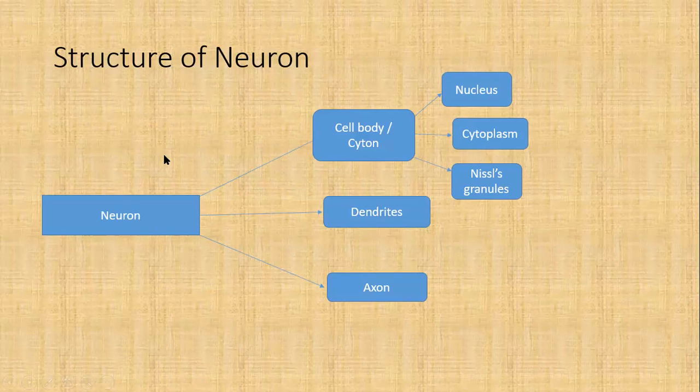All right, so come to the structure of neuron. Now, a neuron is divided into three parts: cell body, dendrites, and axon. Cell body is also known as cyton. The cell body is a simplified cell structure. We know very well any cell has a nucleus and cytoplasm. Around the nucleus, there are certain granules arranged in a circle that are called Nissl's granules. So basically neuron has three parts: cell body or cyton, dendrites and axon. Cyton again has three parts: nucleus, cytoplasm and Nissl's granules.